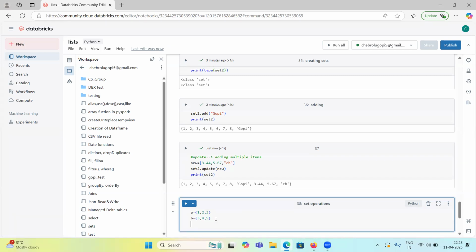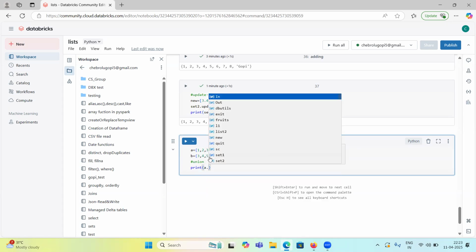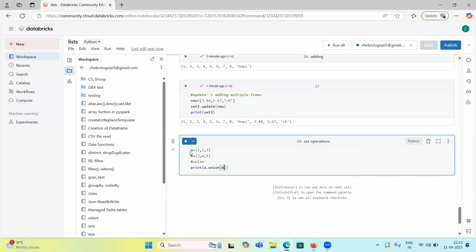If I want to perform union, how can I do it? Union means it will give all the items from both sets. Let's print A, applying the union function with B. A union B. Let's see.